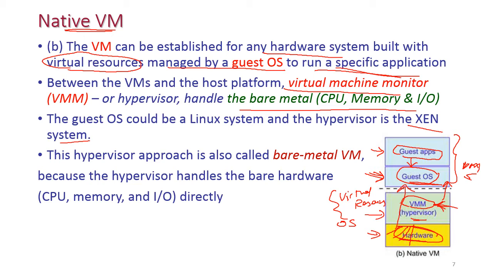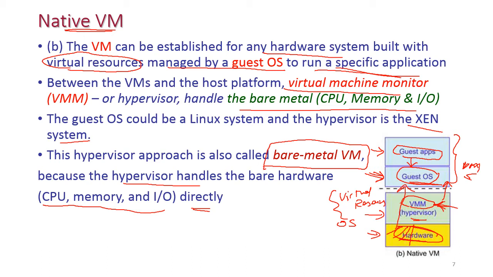This hypervisor approach is called bare metal VM, because the hypervisor handles the bare hardware, like CPU, memory and IO, directly through the virtual machine monitor. So this is called native VM.